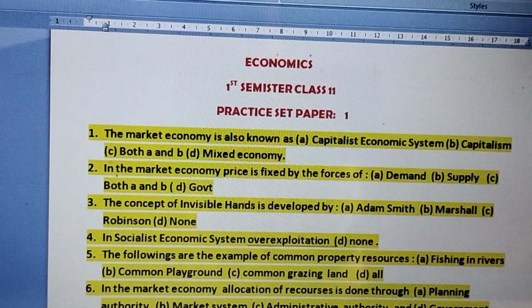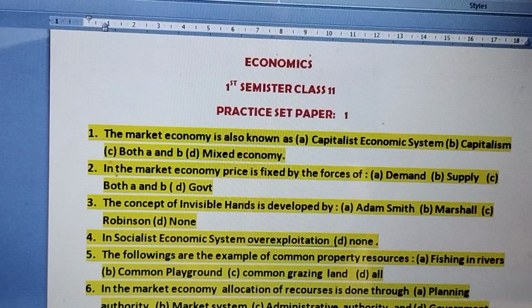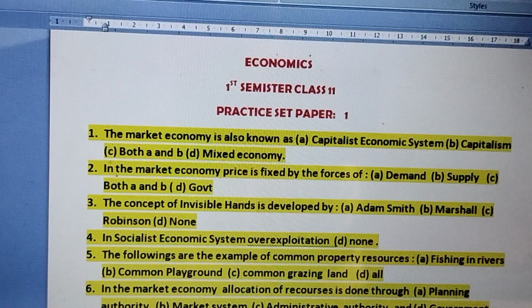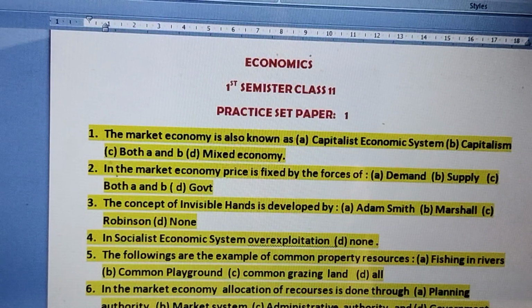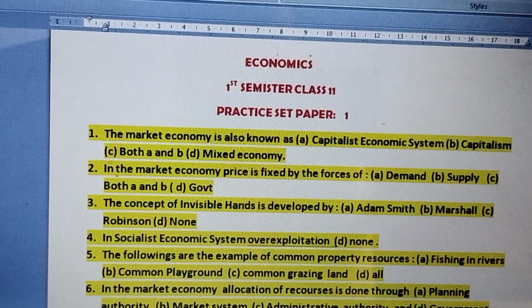Number 2, in the market economy, the price is fixed by the forces of demand, supply, C both A and B, and D option is government. See, there should be some control mechanism which will decide the market price. In case of socialist economic system, the price of a commodity or any factors of production is obviously determined by the government or the government agencies.